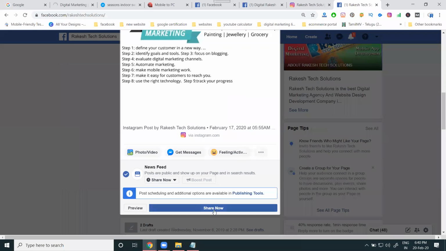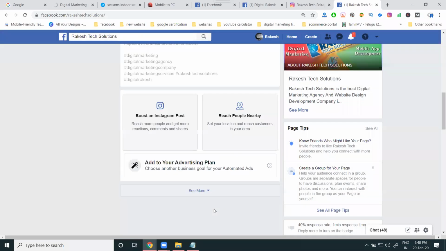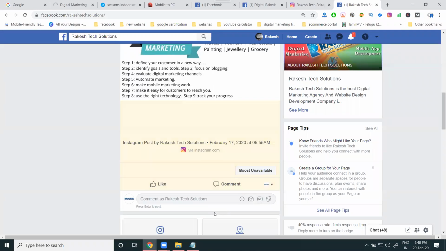And click share. Now your post is done. Exactly, now your post will be done through this option, and your post will be reaching through this option.